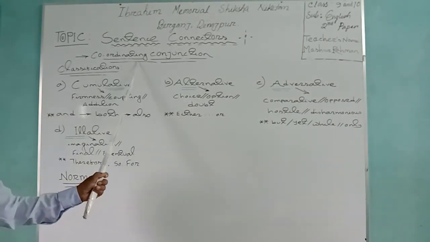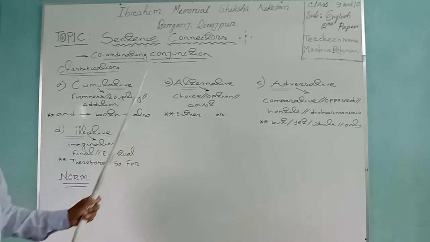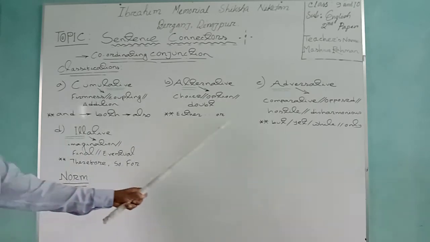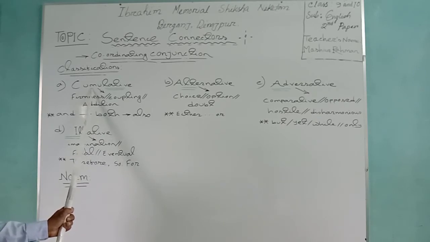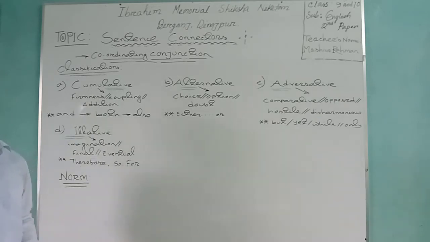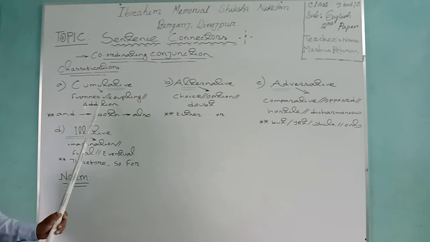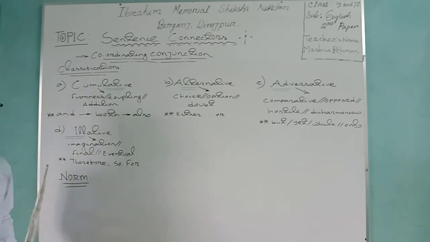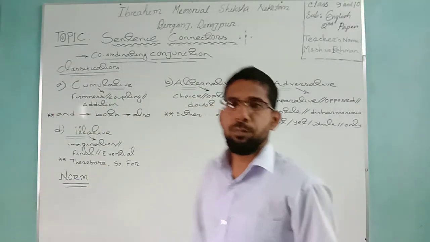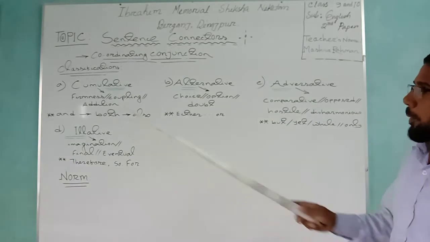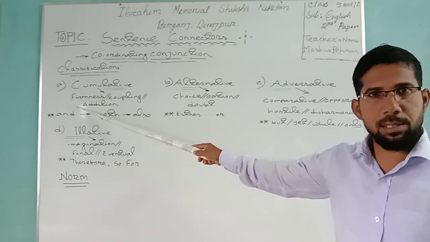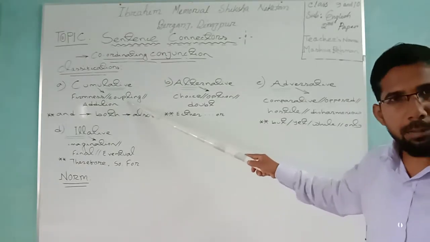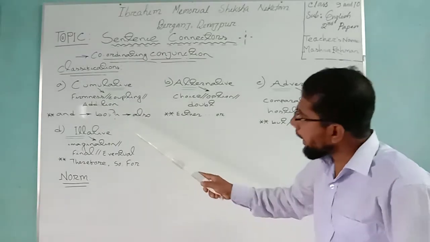So, I intend to tell you about the classifications of coordinating conjunction. Coordinating conjunctions are classified into 4. First one, cumulative. Now, a question may come to your mind: what is cumulative conjunction? Cumulative conjunction is a sort of conjunction that always tells you harness or coupling. Couple means addition.